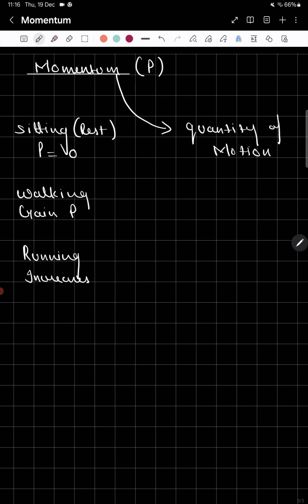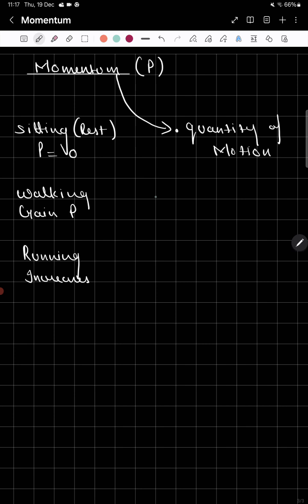But is it a standard definition of momentum, that momentum is defined as the quantity of motion? Yes, there are two definitions of momentum. First one is this, quantity of motion. This is the easy definition. But if you want to define it in a more standardized way, then you can use the formula of momentum for definition. So what's that? I'm writing here the second definition.